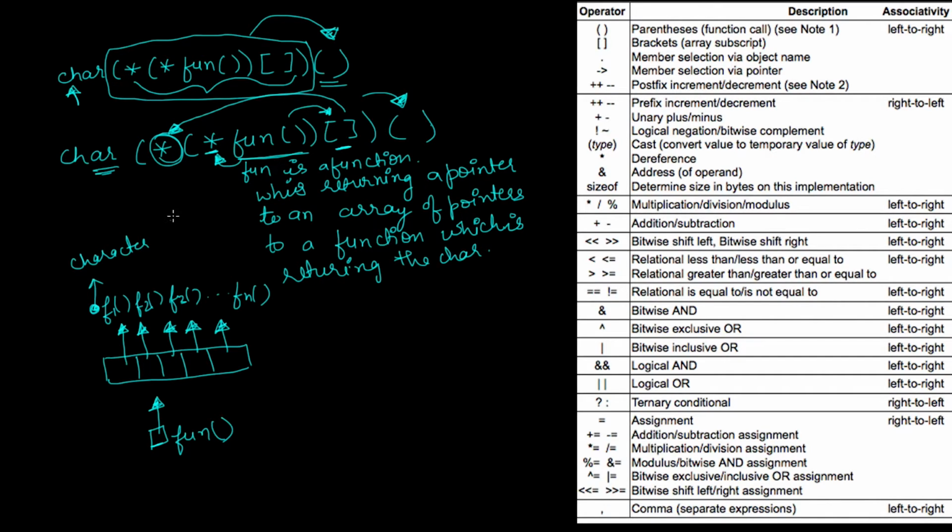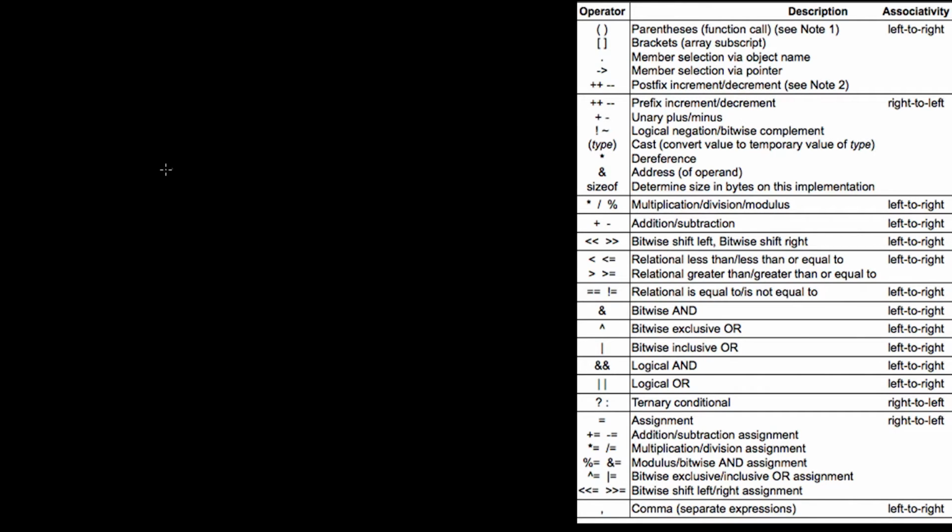So you can visualize it like this: this complete declaration is equivalent to saying fun is a function which is returning a pointer to an array, and that array is having pointers to functions, and these functions are returning characters. Let me take one more example. Now let us suppose we are having this declaration. The declaration is character star, again one more bracket, fun, again this bracket,